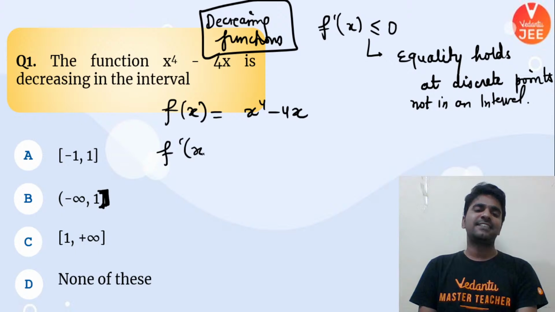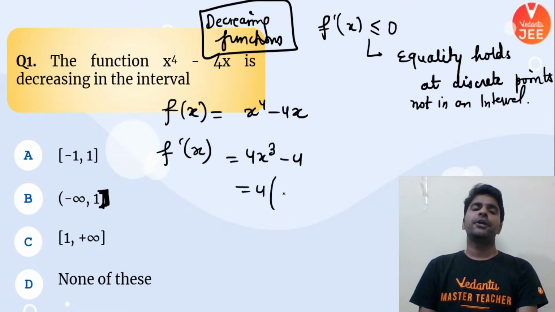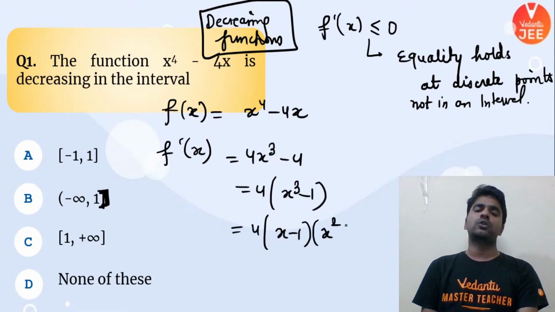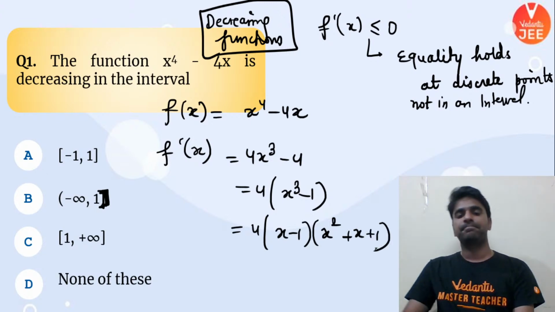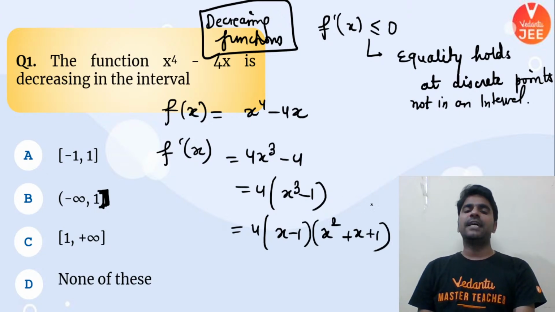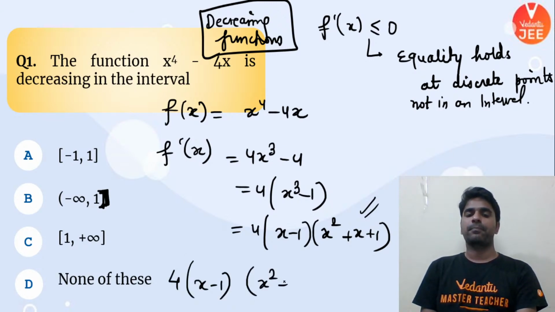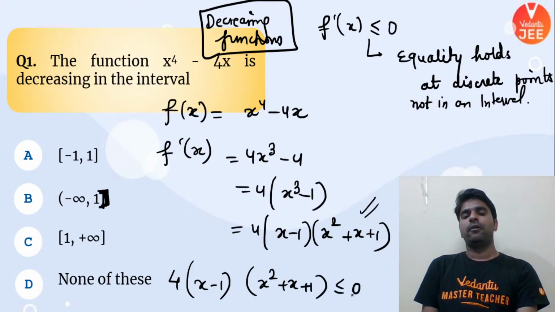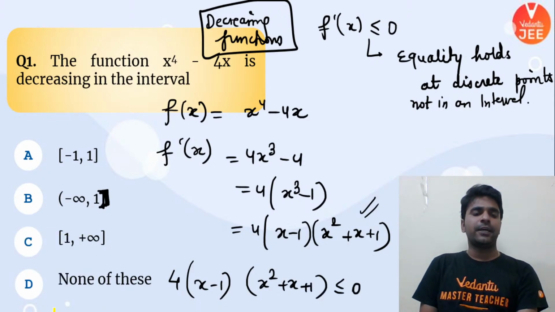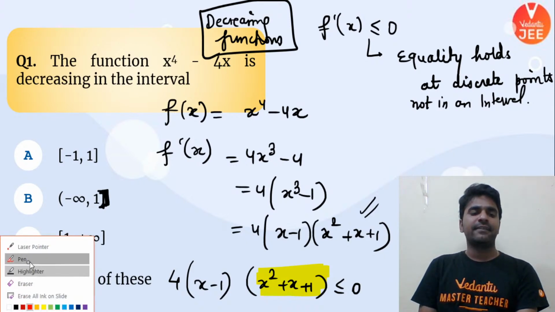f dash x in that scenario will be what? 4x cube minus 4. If you take 4 common, you're going to get something like this. And if you apply a cube minus b cube, you can write (x minus 1) times (x square plus x plus 1). Yes. And we know that this expression is always positive only. So if we want to make f dash of x negative, we can write it like this, and this is a quadratic whose a is positive and discriminant is negative.